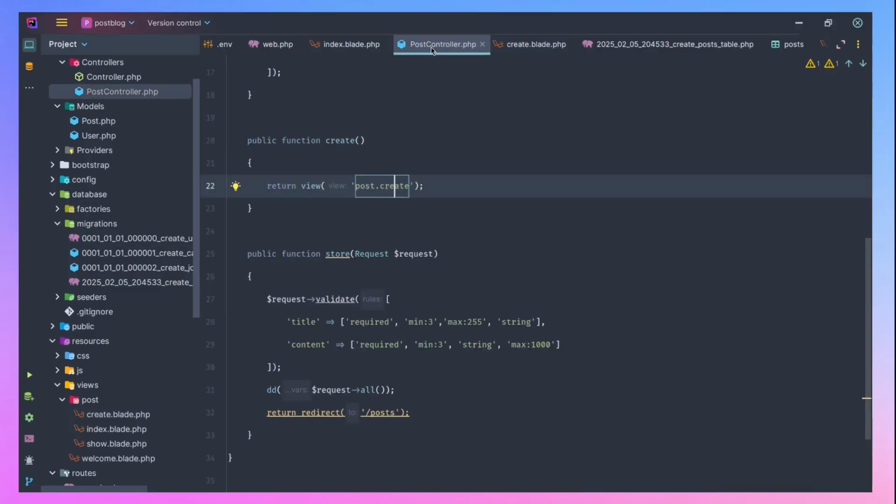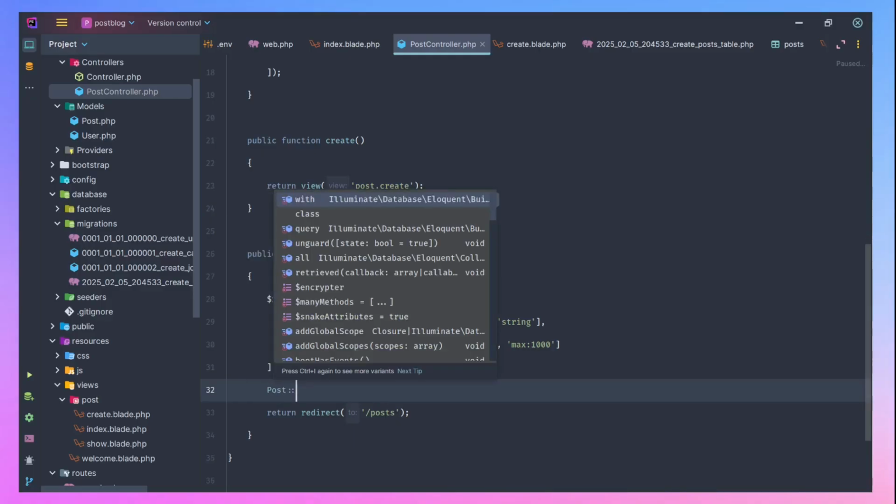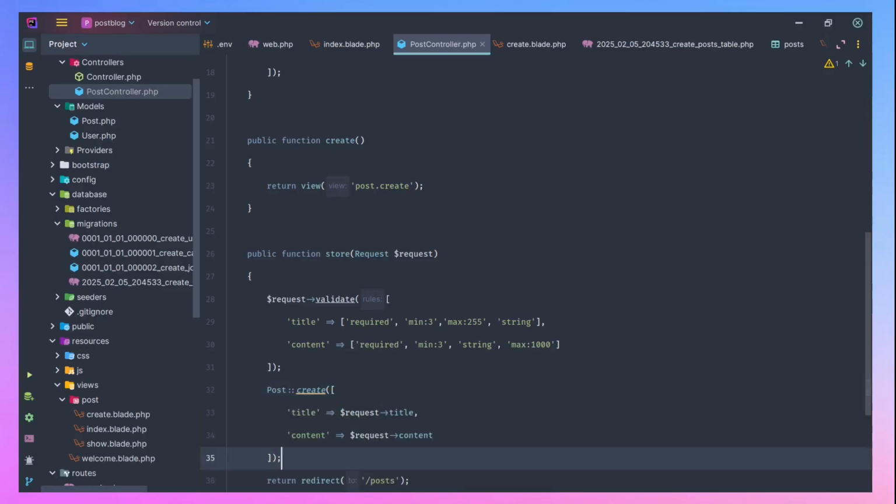How do you now make sure that this thing is properly inserted into your database? So there's a way we do that. So let's come back to our model, the model we created previously. So let's say model, which is our post model. So let's hit create. So we want to create. Then once you open the parentheses, you open an array.